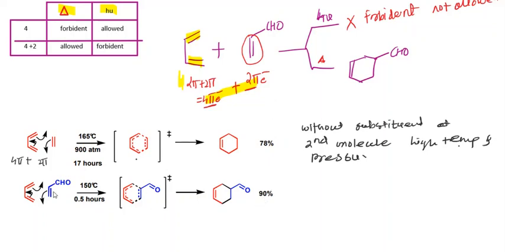So the effect of the substituent is there: when this type of unsaturated molecule has a substituent, the rate of reaction will increase. So that is also important. Effect of substituent is there.